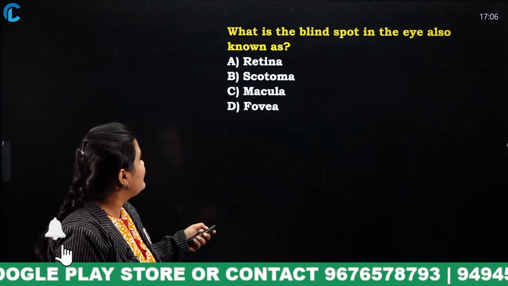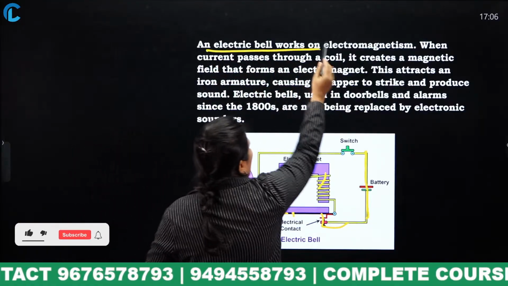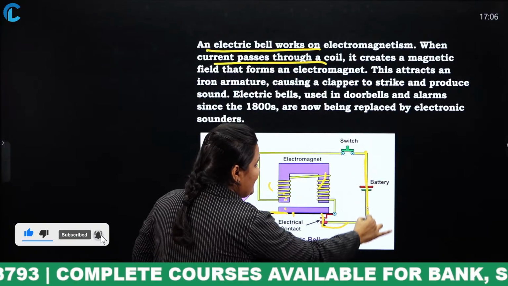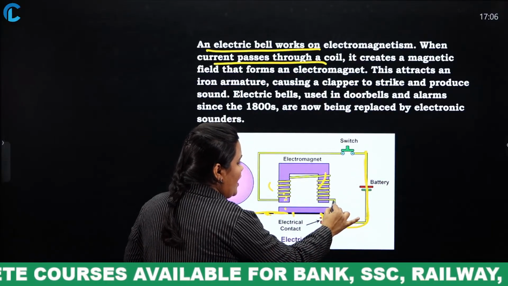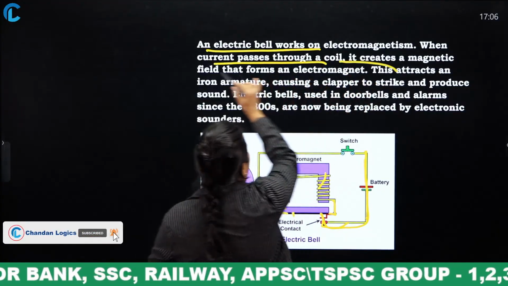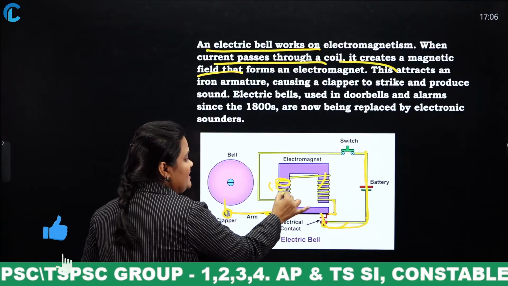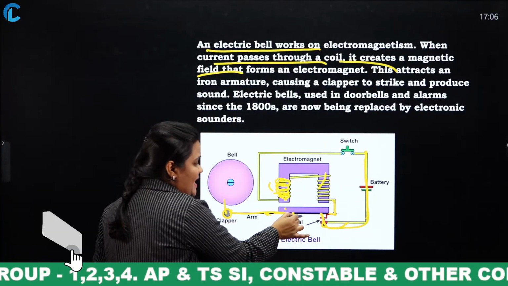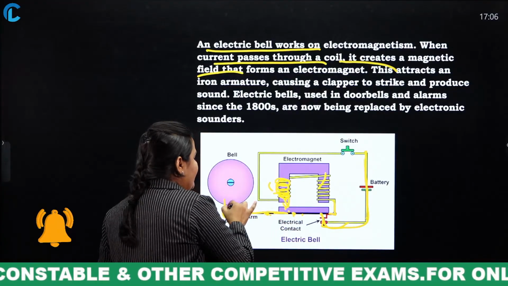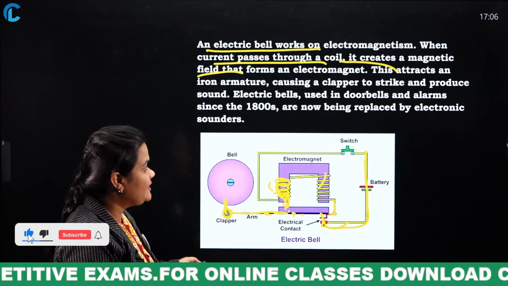Next. See, look. An electric bell works on electromagnetism when current passes through a coil. This is the coil attached to the arm. It creates a magnetic field, such that this arm gets closer to this electromagnet, and this clapper will hit the bell. This is the principle of electromagnetism.